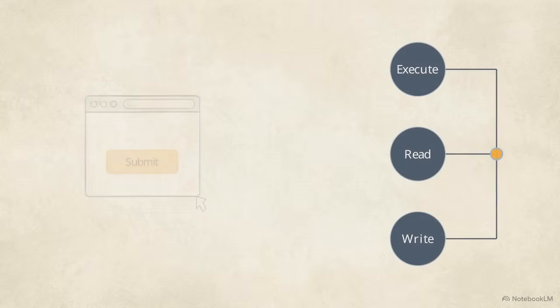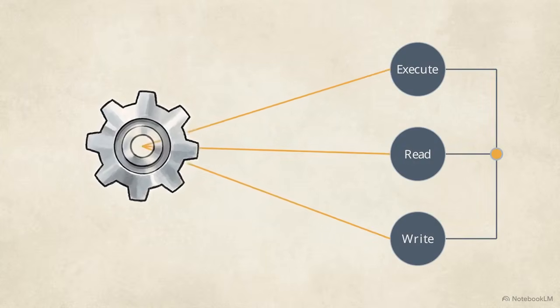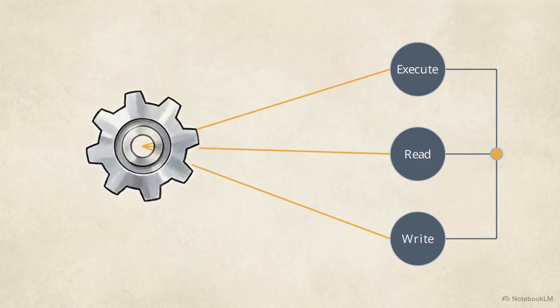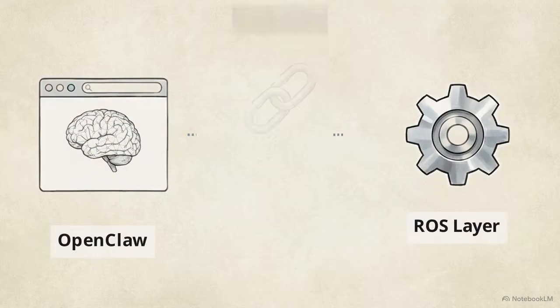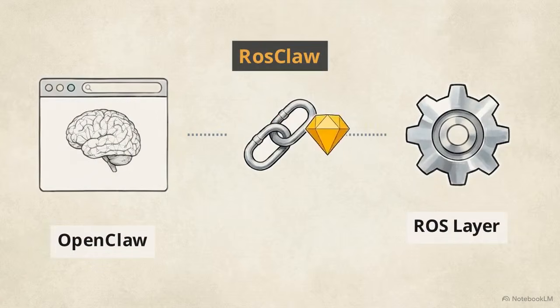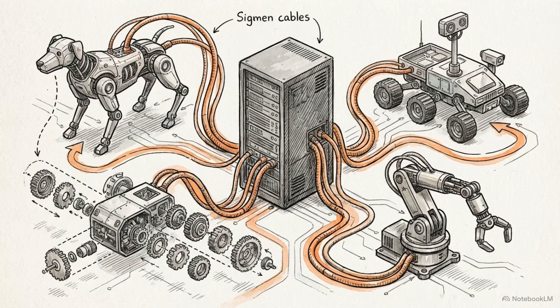The logic used to control a web browser or a local file system is, at its core, the same logic required to control a physical robot. This realization led to the emergence of ROSClaw. This is a specialized bridge software that translates OpenClaw's digital commands directly into the robotic operating system layer, or ROS, which is the standard middleware used to program physical robots.